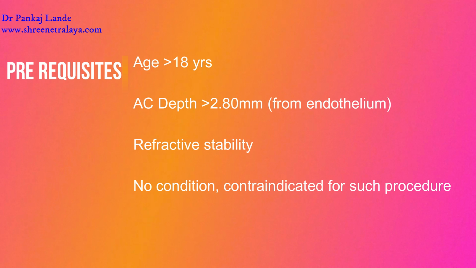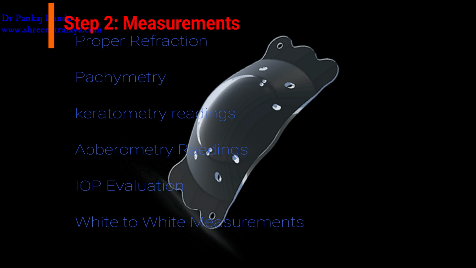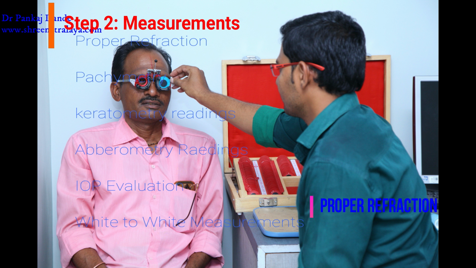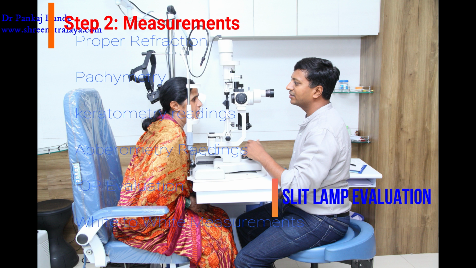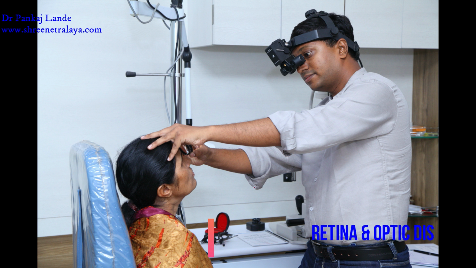Step 1 includes a proper indication and ruling out a contraindication for this surgery. Step 2 is measurements of the particular eye. A proper refraction is a must. Anterior chamber depth from endothelium should be more than or equal to 2.8 millimeters.